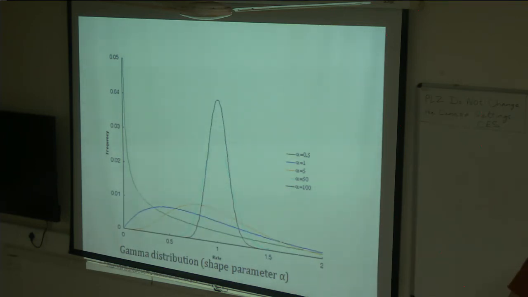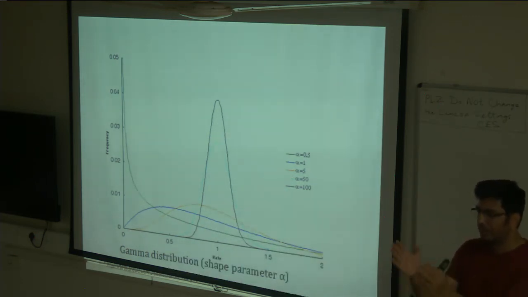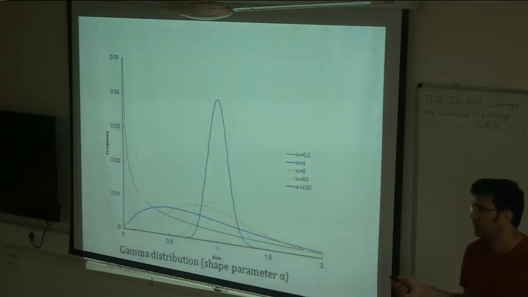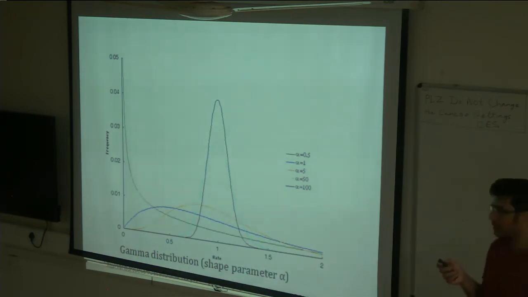All these things depend on your data sets. Thankfully you don't have to calculate all this by hand. You have software for this. Depending on whatever data set you give, it will give you the best model, the best gamma parameter, and also the value for the I parameter. If you change your data set, all these things can change. So whenever I input my data set, I have to run a best-fit model testing. Every time you add a few sequences to your data set, you have to run this again.